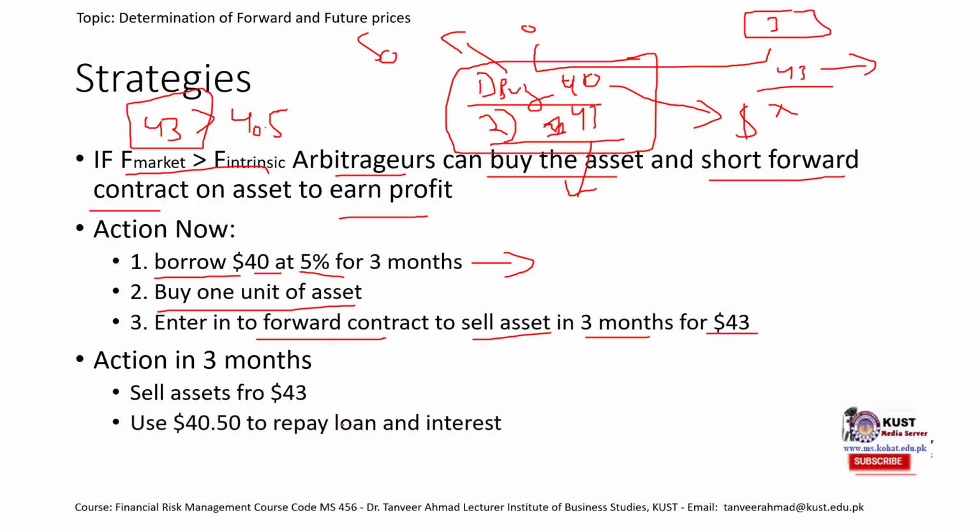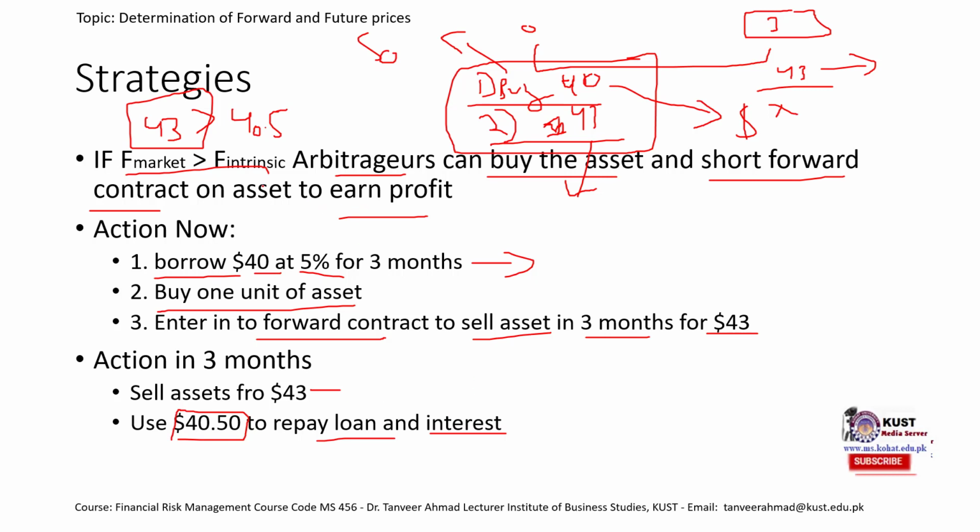Once we get the $43, we would pay the $40 back to the bank from whom we borrowed, and we would also pay the 5% interest. The 5% interest would be 50 cents. So that would be 40.5 that we need to pay for the loan and the interest. If we do that, our profit would be the difference between the selling price and this 40.5.